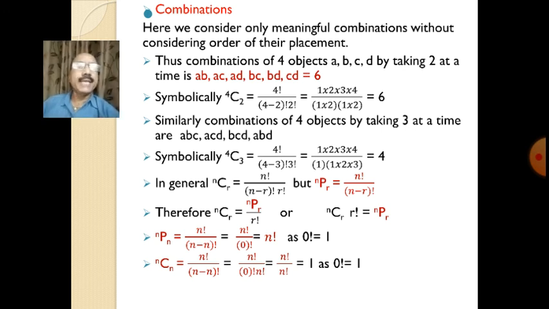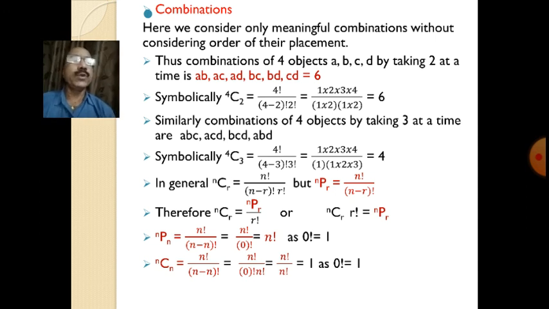Or nCn, the number of combinations of choosing n objects from n distinguishable objects, choosing n objects at a time, is n factorial divided by (n minus n) factorial into n factorial. So n factorial divided by 0 factorial into n factorial. So n factorial divided by n factorial is equal to 1, as 0 factorial is equal to 1, isn't it?